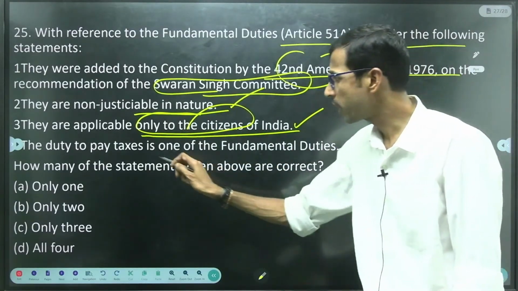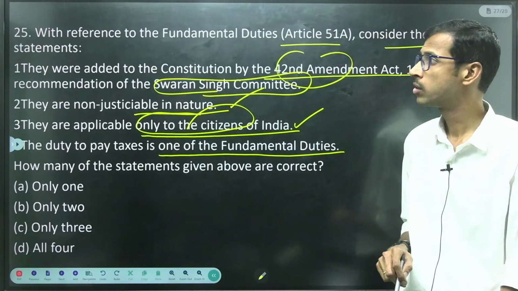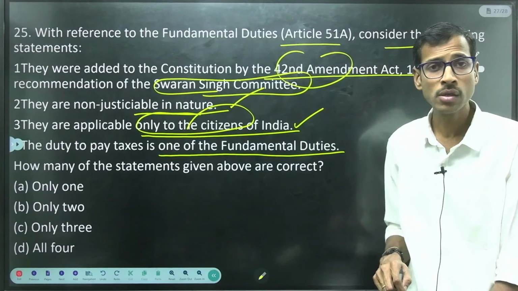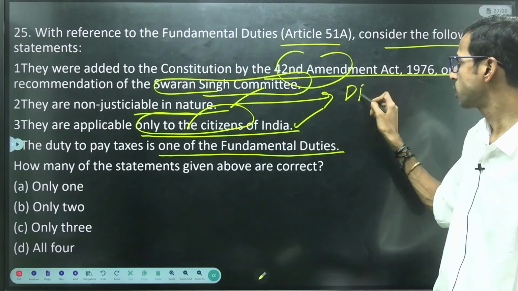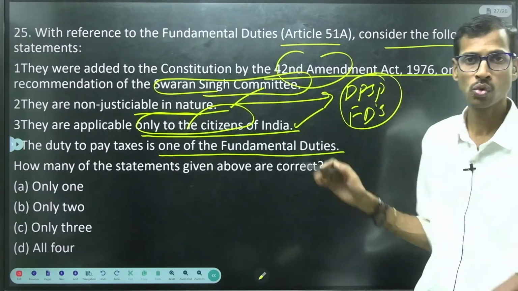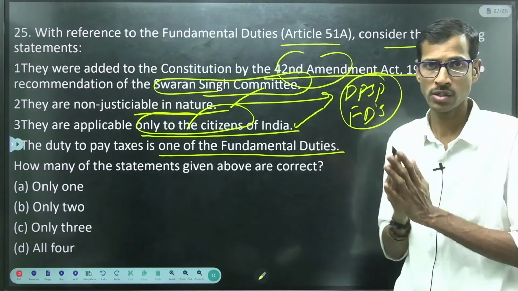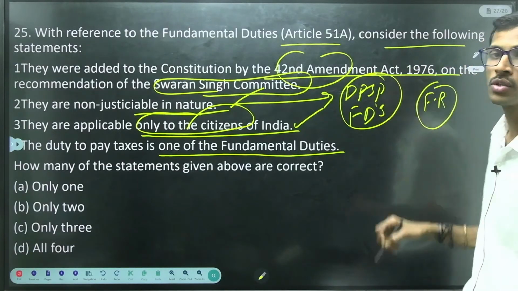The duty to pay taxes is one of the fundamental duties. Is it correct? Non-justiciable in nature, we have DPSPs and fundamental duties. Both these categories are non-justiciable, right? And fundamental rights alone are justiciable.